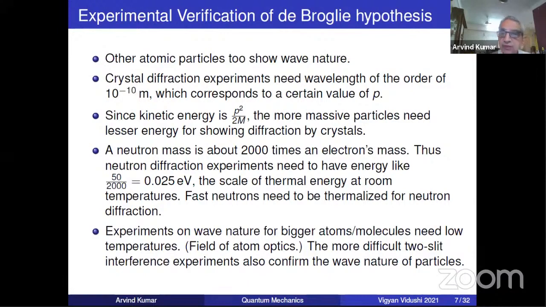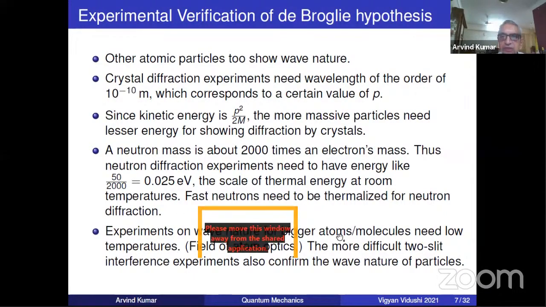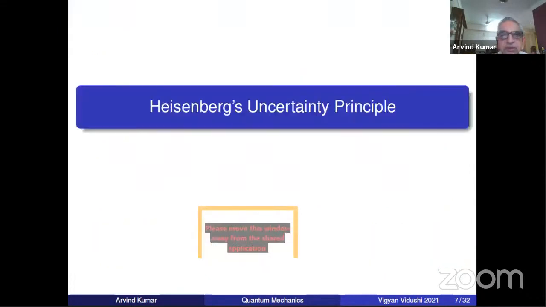Similarly, there are experiments on the wave nature of bigger atoms. Now, this is a new field. Earlier, it used to be electrons, neutrons. This is called the field of atomic optics. It's a very different field, I will not go into it now. Even I don't know great details of the field, but from the quantum mechanics point of view, by the same formula, if m is large, as for neutron, then atoms will be even larger. So in that case, they will need even smaller energy, and therefore they will have to be at low temperatures. That is the point I want to make.